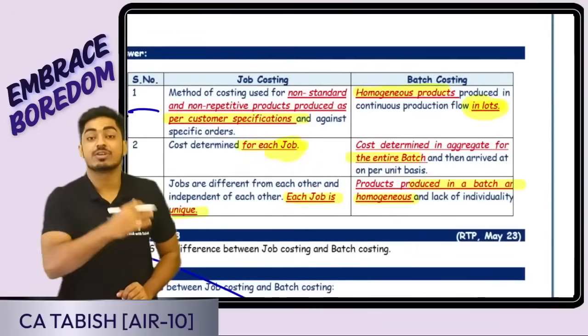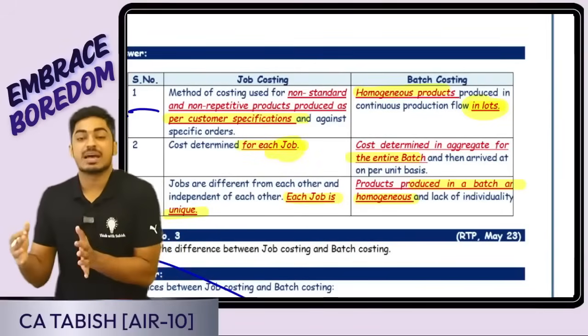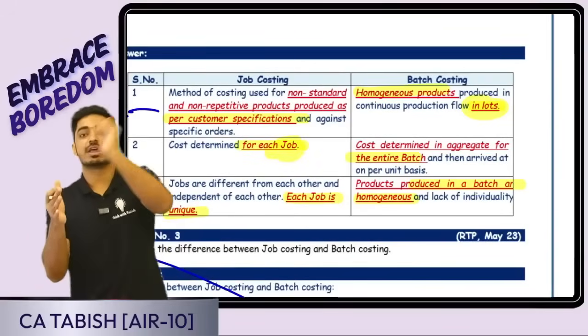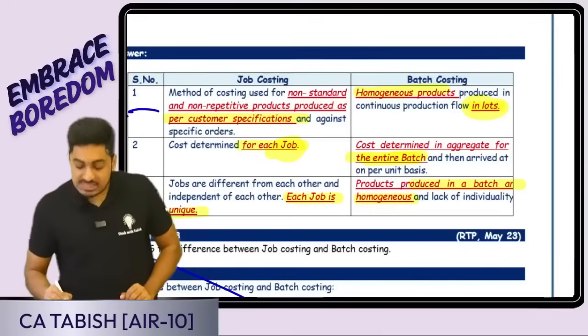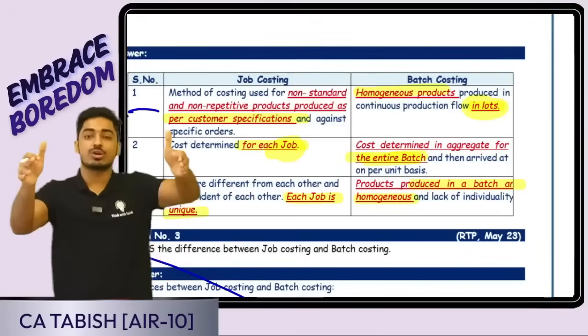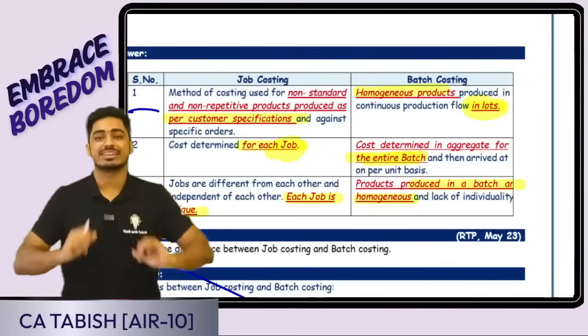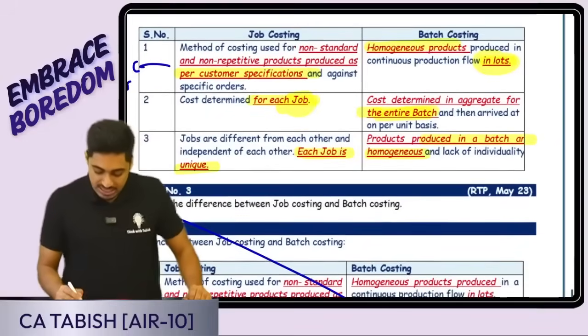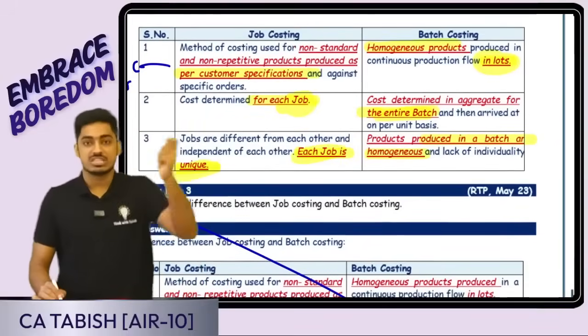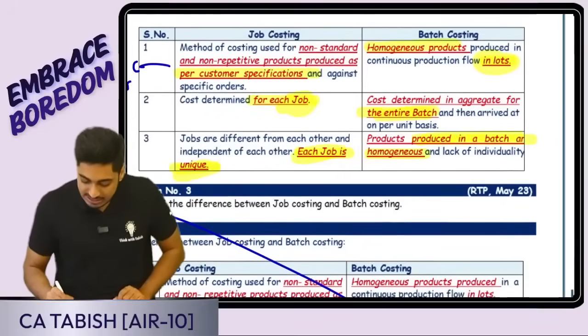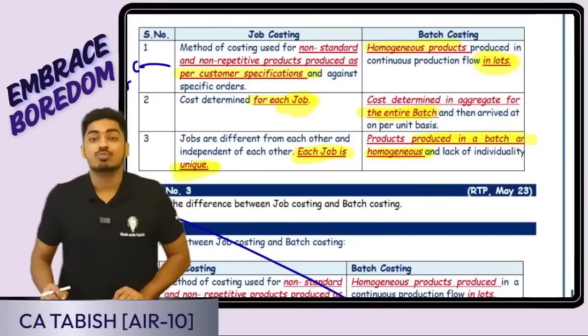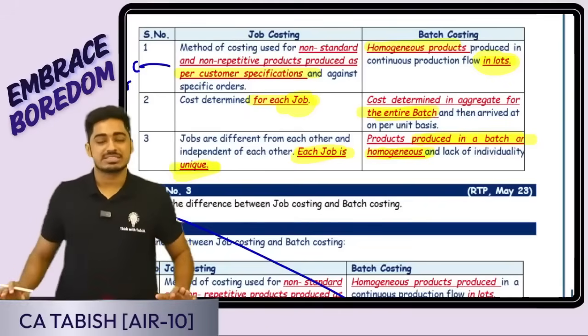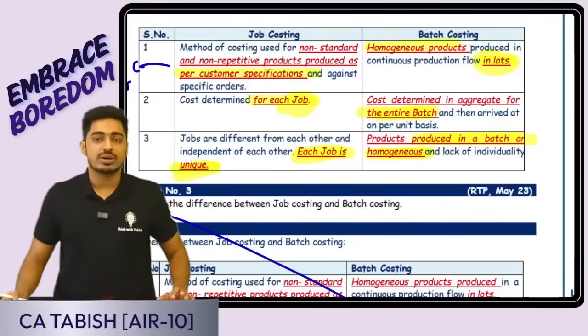In job costing, cost is calculated for every job. In case of batch costing, I will do all calculations for a batch. Yes or no, everyone? Cost is calculated for a batch. Once I calculate the total cost for a batch and divide by the number of units, I'll get the cost per unit for a batch. Each job is different because it is based on the specific requirement of the customer. Here, goods produced in a batch are homogeneous. Same products only are produced in a batch. Is this clear, everyone? Question 2 is also over.